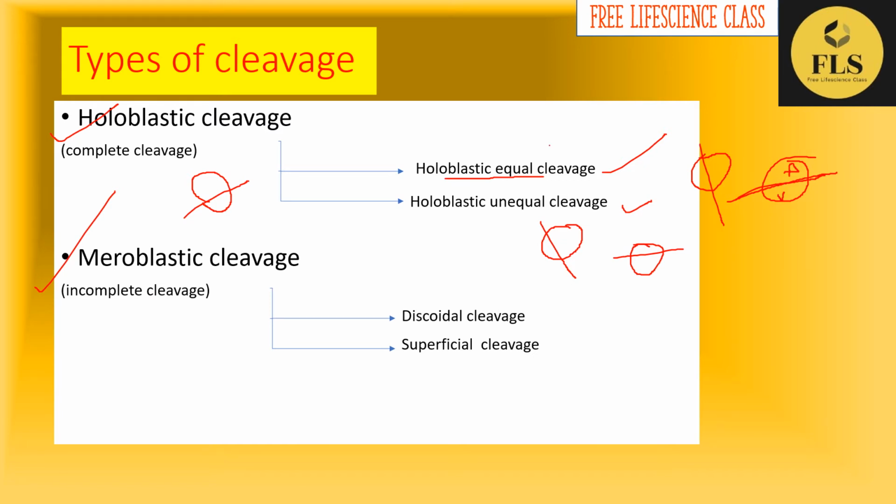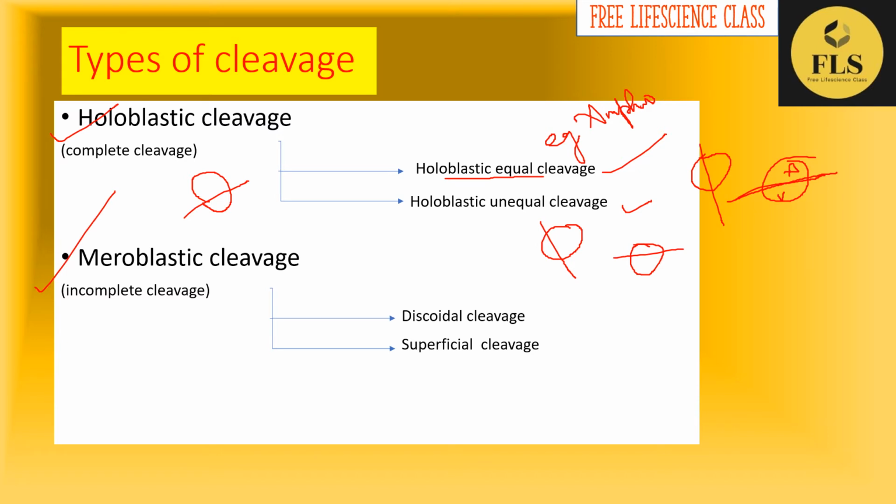An example for holoblastic equal cleavage is amphioxus. So what is the peculiarity of amphioxus? It has a microlecithal or isolecithal egg. It means it has a small amount of yolk, so the cleavage will be equal, resulting in equal sized blastomeres.